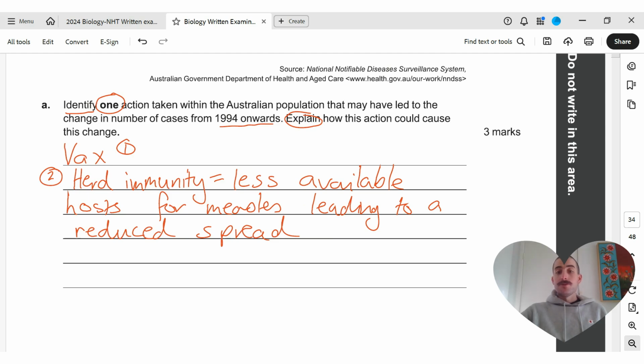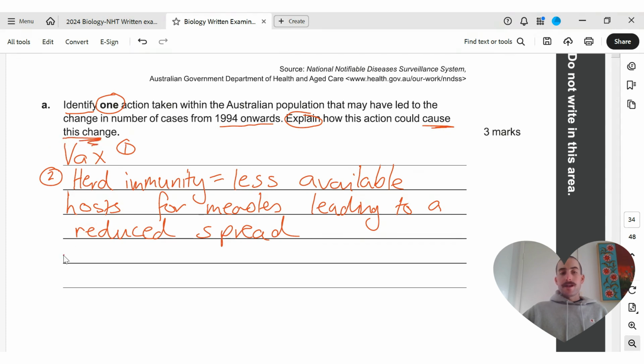That's our explanation. It's important that when we're explaining that we're saying something occurs which leads to something else, or there's some sort of relationship going on. So for example, here we've got herd immunity, which equals there's less available hosts for measles leading to a reduced spread. And if we want to, could cause this change in our question up here, it says how does it cause this change?